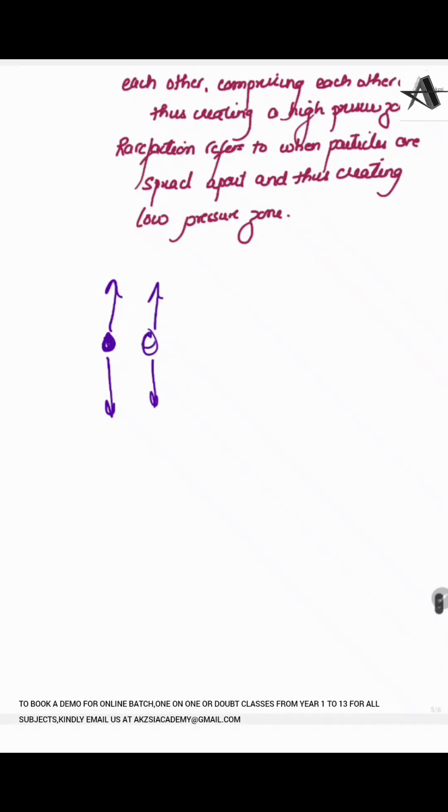The next one is the transverse wave. In a transverse wave, the particles vibrate up and down. Just like we have seen that in longitudinal waves, they move to and fro, similarly, in a transverse wave, the particles move up and down. They move up, then down, then up, then down. And in this way, they keep on transferring energy from one particle to another particle. When they transfer to the next, then this also starts to move up and down.